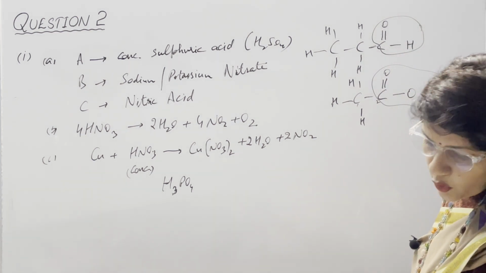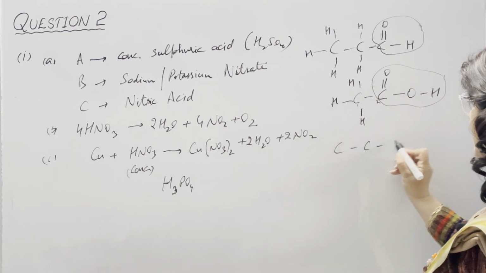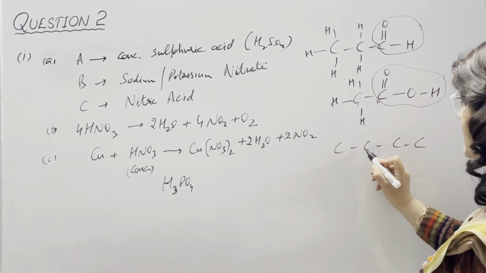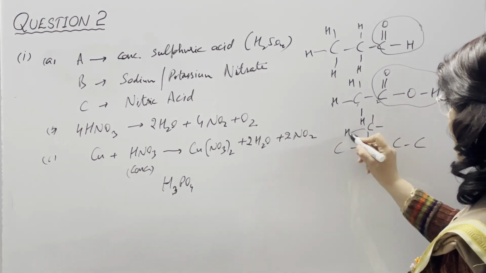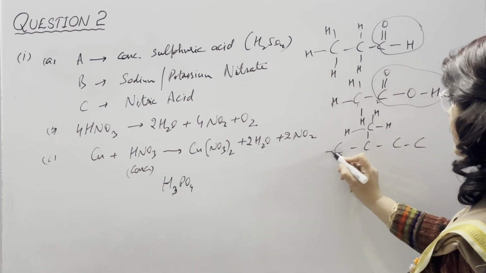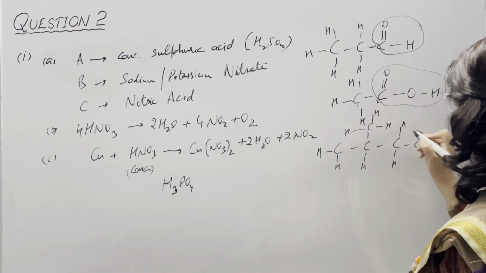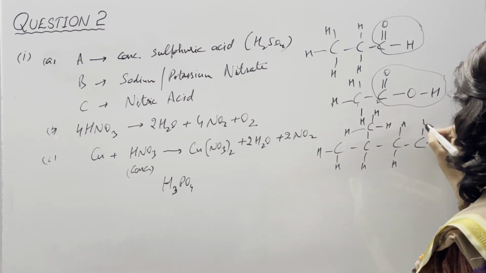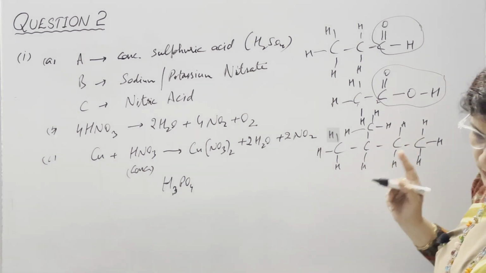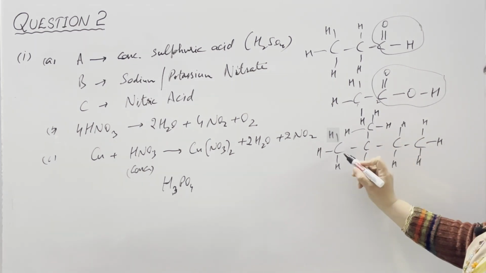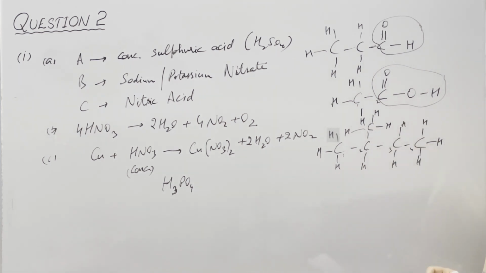In third part, 2-methyl butane. So butane, it means 4 carbon atoms. 2-methyl means in the second place we need to place 1 methyl group. So H, H and H, and then complete all the remaining valences of carbon with hydrogen. So 4 and this is 2. So 2-methyl and butane. This is 1, this is 2, this is 3, this is 4. So at 2 position methyl group is there.